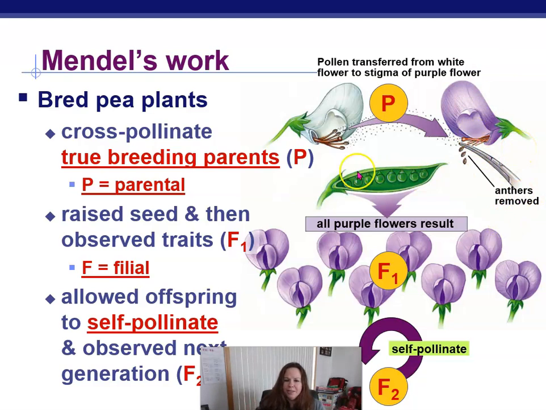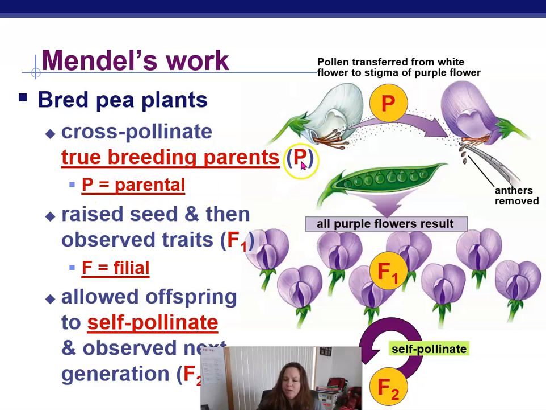So some words there. True breeding means that they only produce their own color. Today we would know that word as homozygous, if that word rings a bell for you. We could also call it pure breeding. So the pure breeding white and pure breeding purple are both homozygous for sure for their trait, because that's all they've ever been producing for the last couple years.